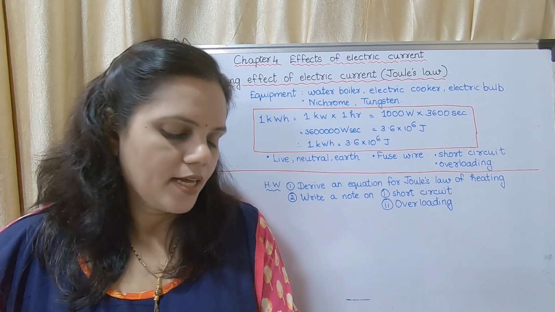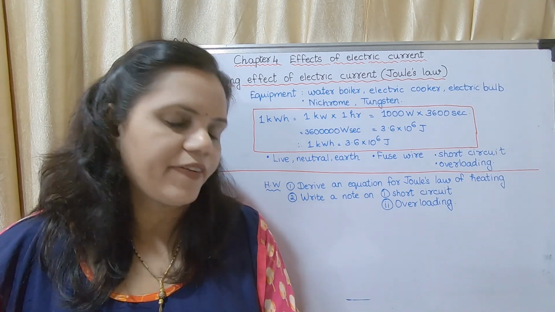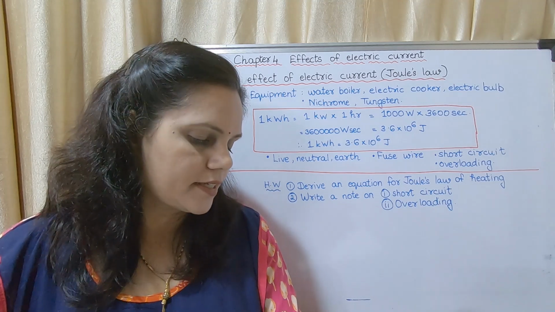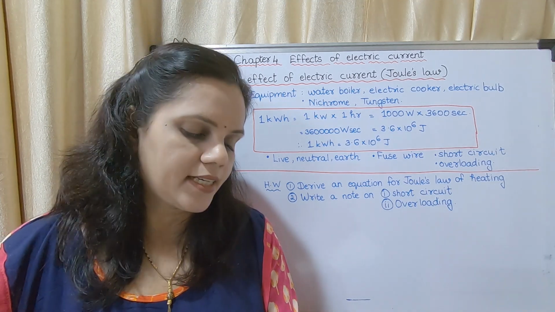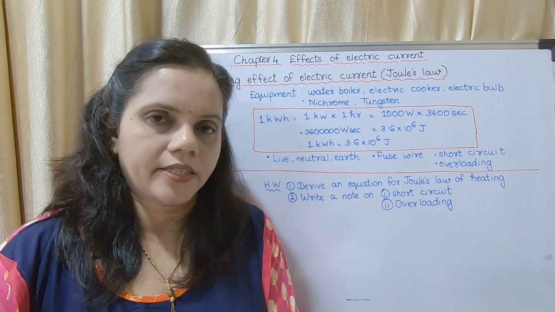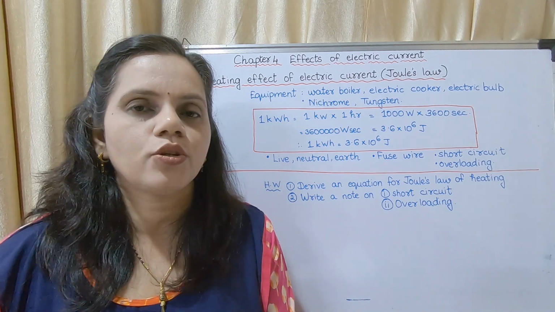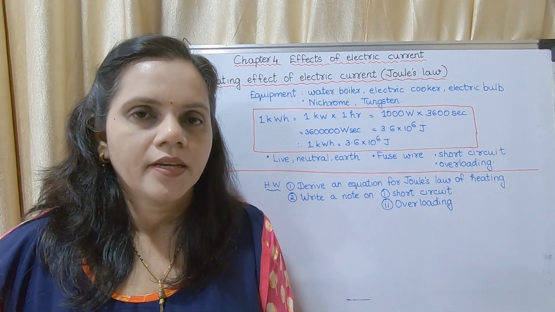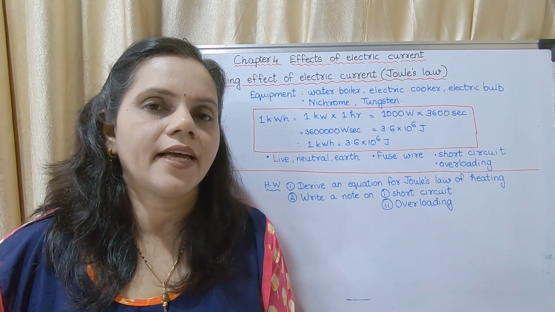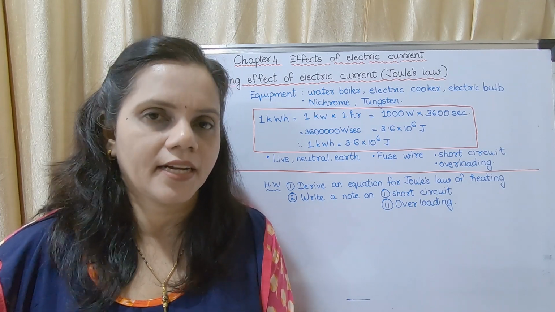Written? Okay. Now the last on page number 48, the heading heating effect of electric current. What do you mean by heating effect of electric current? When a resistor is connected in a circuit, heat is produced in it due to the current. This is known as heating effect of electric current. When the electrons flow, a resistance is developed. Due to that resistance, the wire gets heated. That is said to be heating effect of electric current.